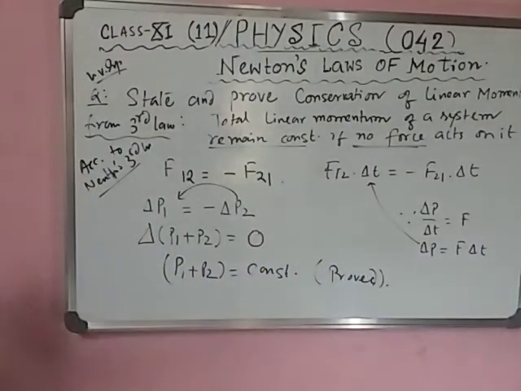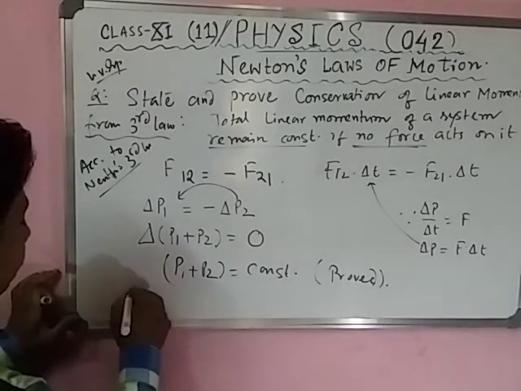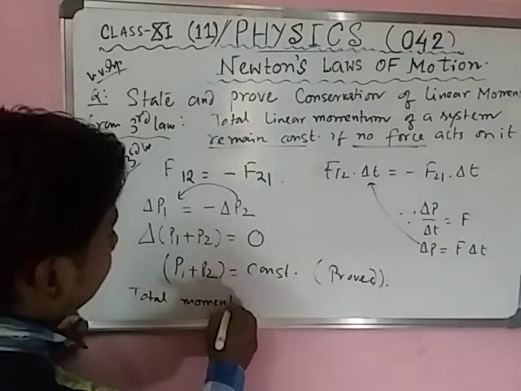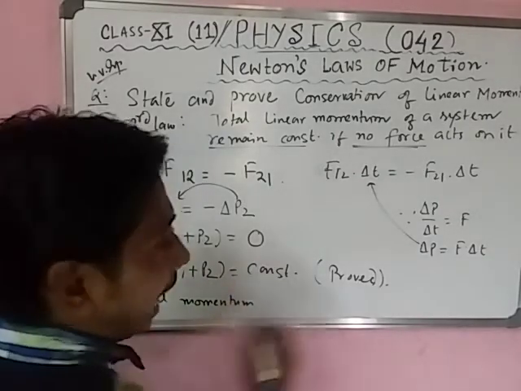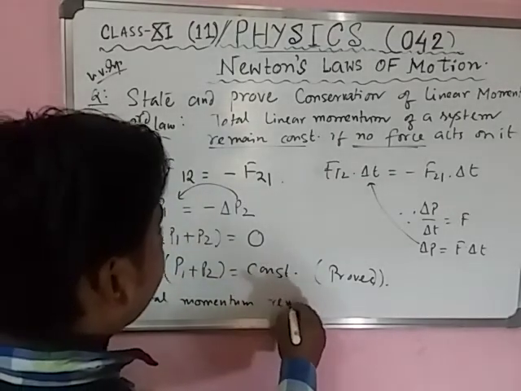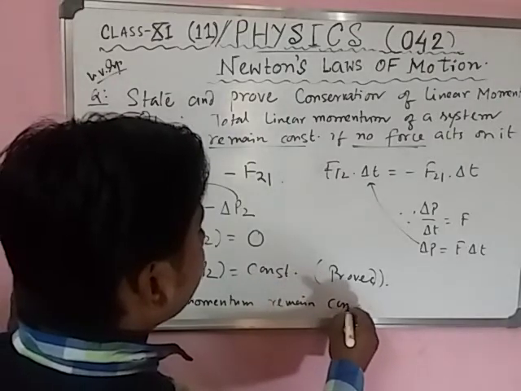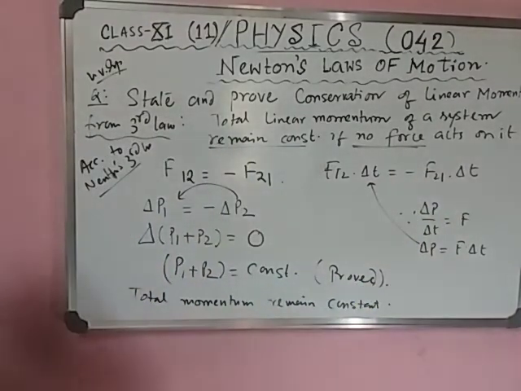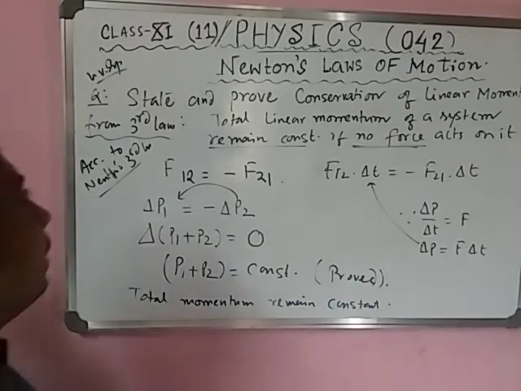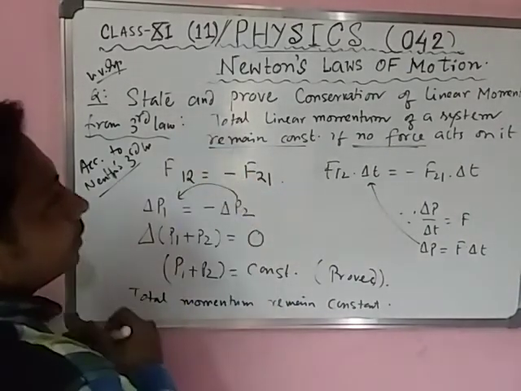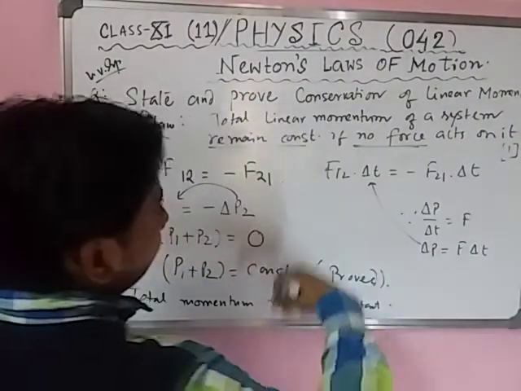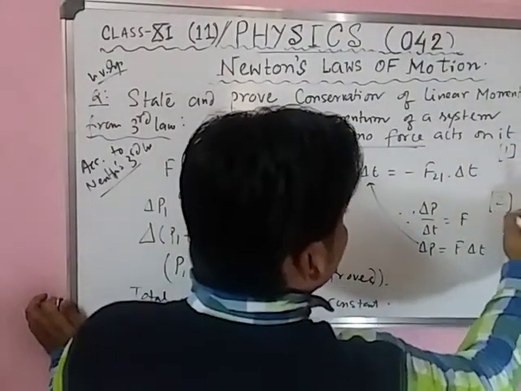So net momentum is always conserved. Net momentum or total momentum of an isolated system remains constant or conserved. So this is a very important question for class 11. The statement carries 1 mark, and for this part 2 marks are allotted.